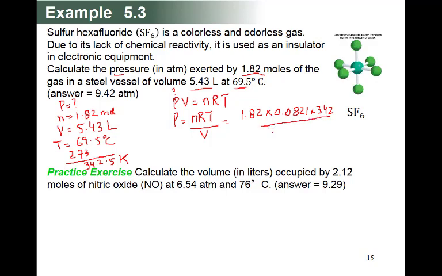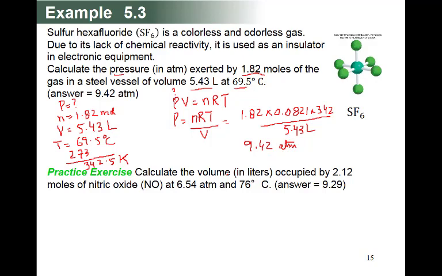Volume is 5.43 liter. So your answer will be 9.42, and because it's pressure, it will be atmosphere. So this way you can solve this problem.